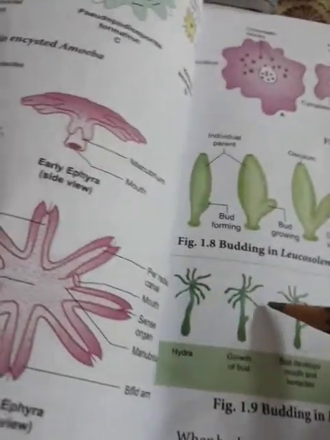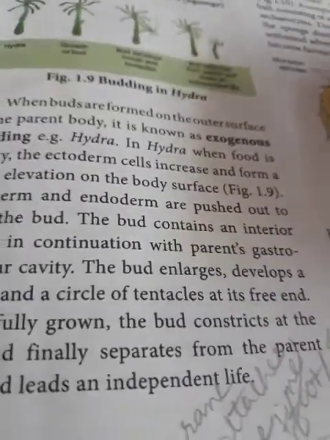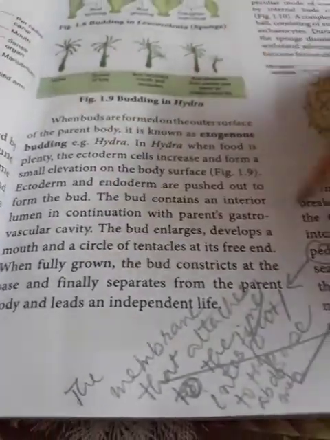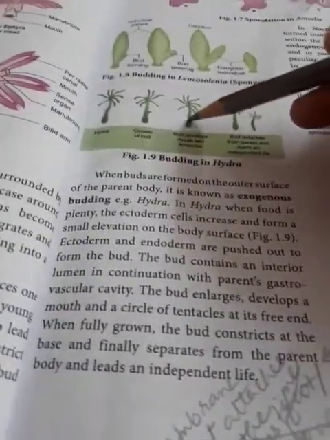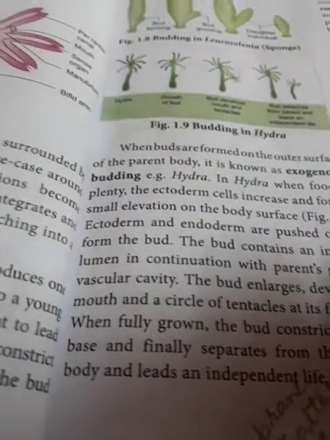If we see here, bud formation has taken place, then the bud grows gradually, forming tentacles at its free end. When the bud becomes large, it develops a mouth and a circle of tentacles at its free end. When fully grown, the bud constricts at the base, the point of attachment with the parent, and finally separates from the parent body and leads an independent life. That is called exogenous budding.